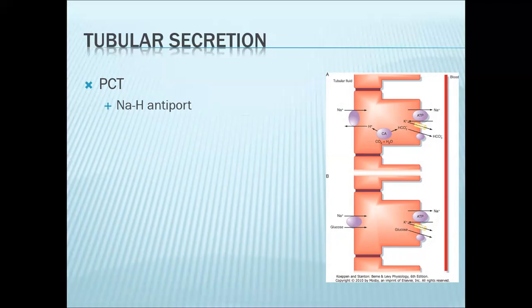So let's look at how these substances are being handled. So again, everything begins with your sodium-potassium pump. In this case, your sodium hydrogen antiporter here, which is your secondary active transport, will promote secretion of hydrogen.